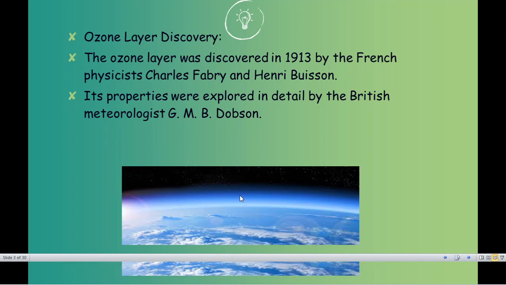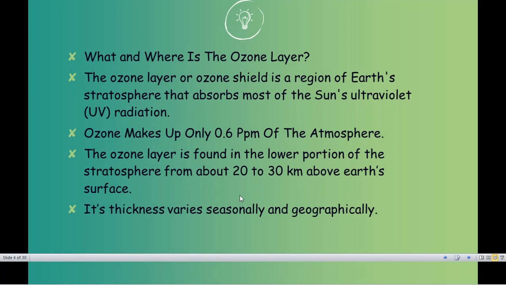So the role of Charles Fabry and Henry Buisson was that they discovered what the role of ozone is, where ozone is, and what its role can be in the future, because they were physicists. On the other hand, later on after the discovery, a meteorologist gave all the chemical properties of ozone. The next question that comes to us is where the ozone should lie.